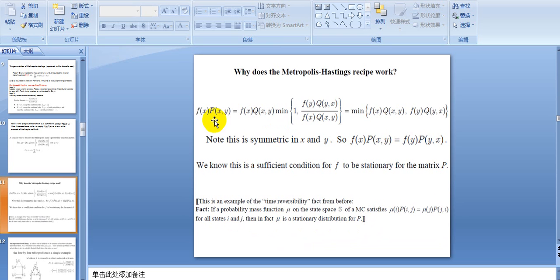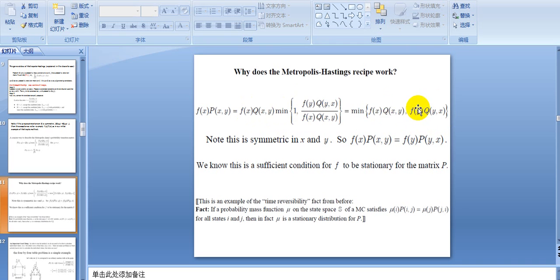So we're going to prove that. f(x) times P(x,y) equals, you plug in what P(x,y) is, because in this case x does not equal y. And then we can multiply f(x) times q(x,y) inside of this minimum, because all the f and the q are probabilities, so they are all positive. So we can multiply this inside, and we get this whole thing.